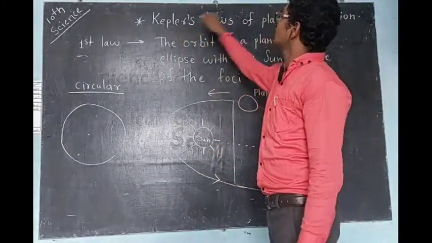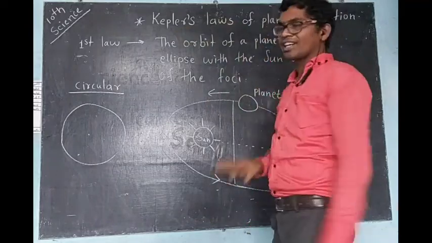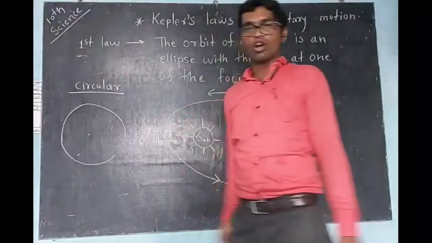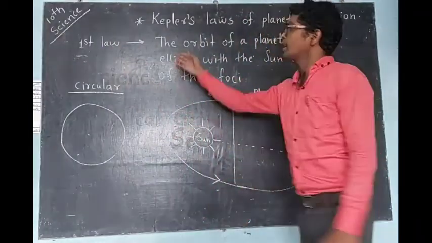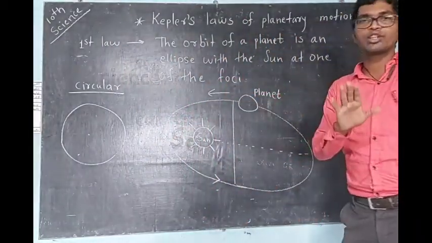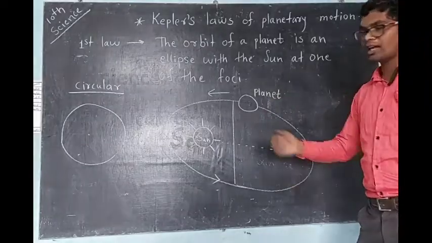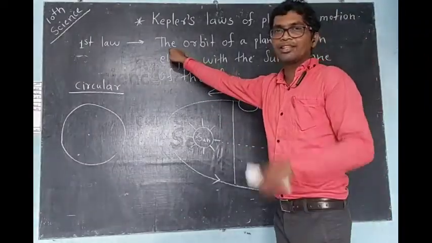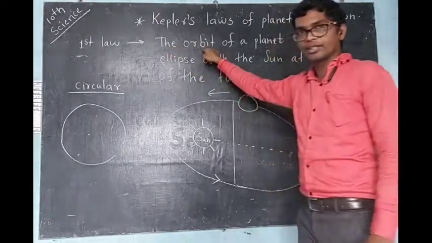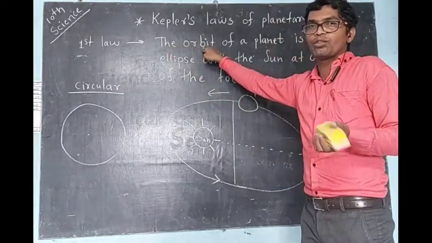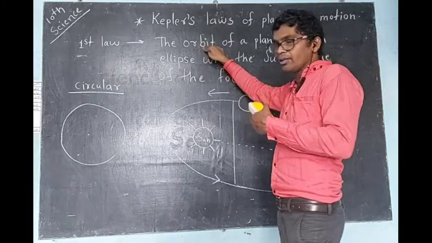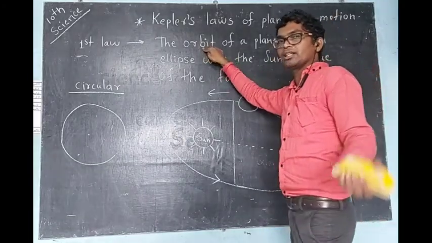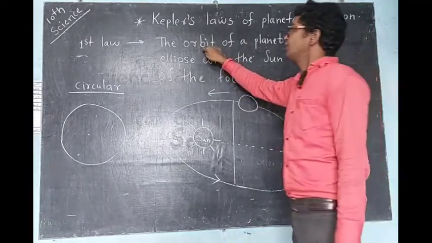So what are Kepler's laws of planetary motion? There are 3 laws. We will learn them one by one. First, the first law. See, here I have written that law. I will read and explain it to you. Let us see the orbit. You can also pronounce it after me as I read. You can read in your mind or loudly, but do read it in your mind.